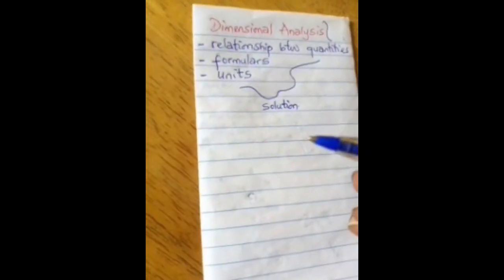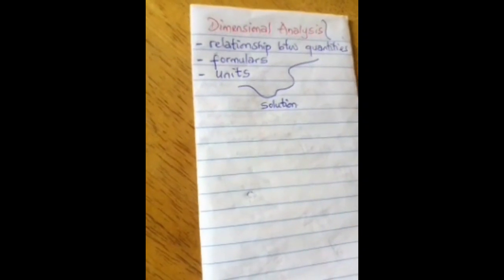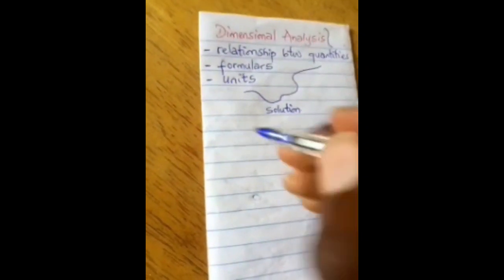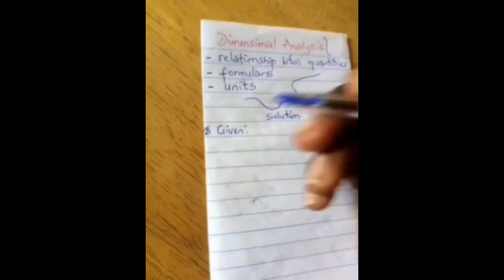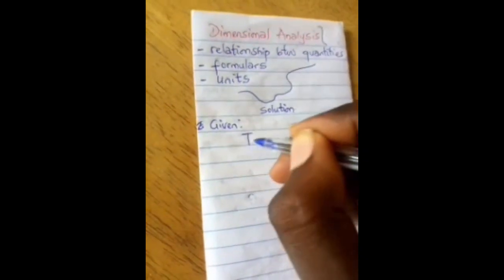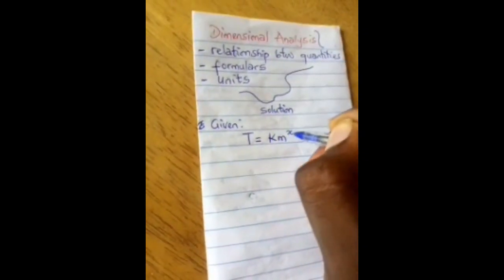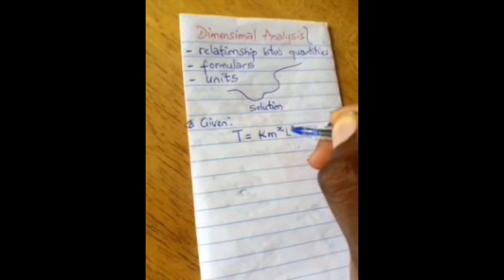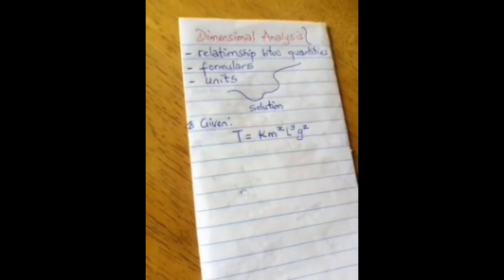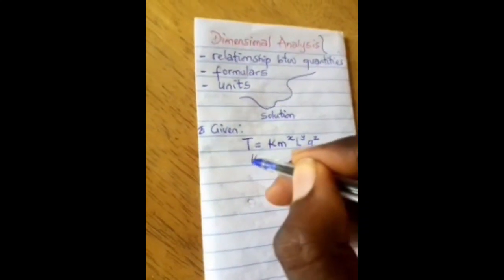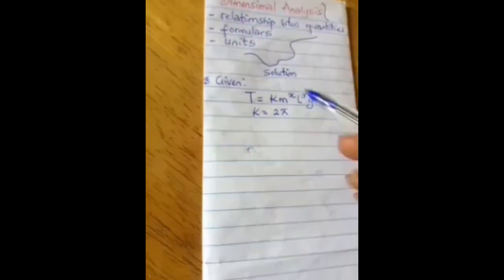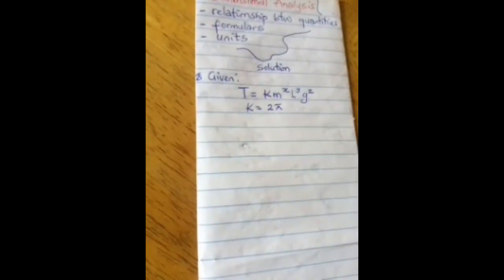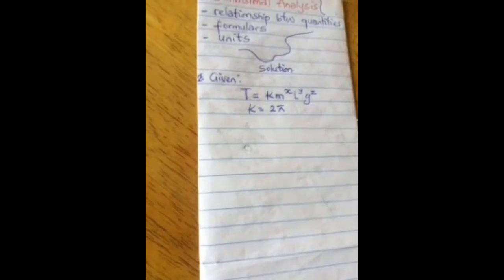Okay, so the first thing to do in any calculation, most especially in physics, is to list out the parameters you are given. So we are given a relationship which is T equals K M raised to power X, L raised to power Y, and G raised to power Z. We are also told that we have a constant K which is equal to 2 pi. So we are asked to find the value of X, Y and Z and also show the relationship between these. So we can only achieve this through dimensional analysis.